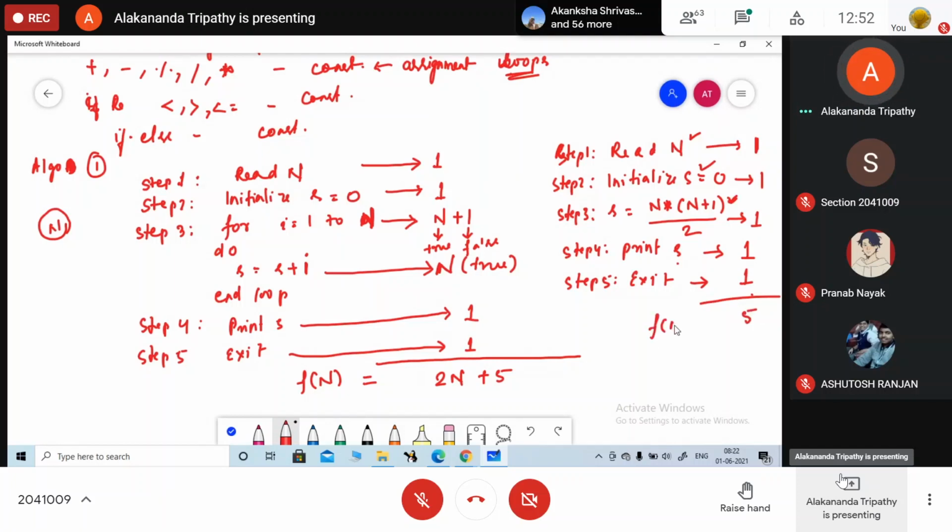So here f(n) is 5. For algorithm 1 we get 2n plus 5, and for algorithm 2 we get 5. So that is your constant. We are not writing it as 5, we will call it constant. But in algorithm 1, it depends on something. If the size of n increases, the time will increase. So it depends on the input size. Are you getting my point?